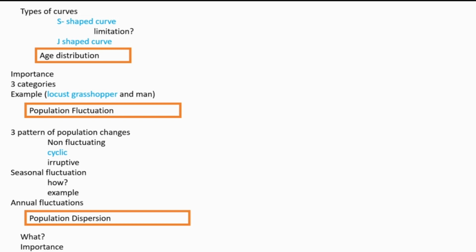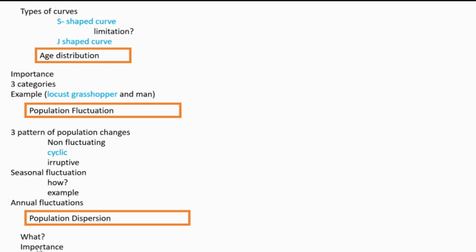Then population dispersion. Population dispersion means what? Dispersion means the moving out or moving in of individuals of a population. From the population, individuals can move out or individuals can move in. That movement is called the population dispersion. What is the importance of population dispersion?